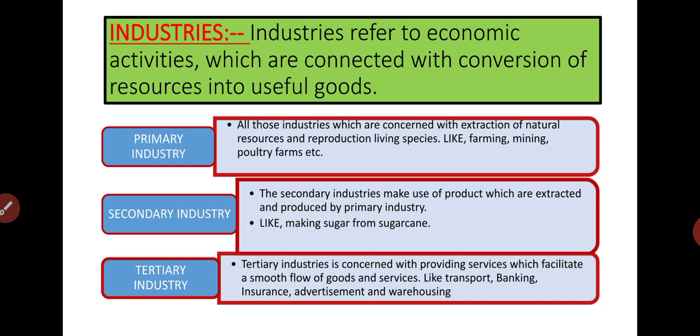Industry is also referred to as the group of firms producing similar or related goods. Like we can say textile industry refers to all the production units related to cloth manufacturing, or cement industry refers to all the firms manufacturing cement.